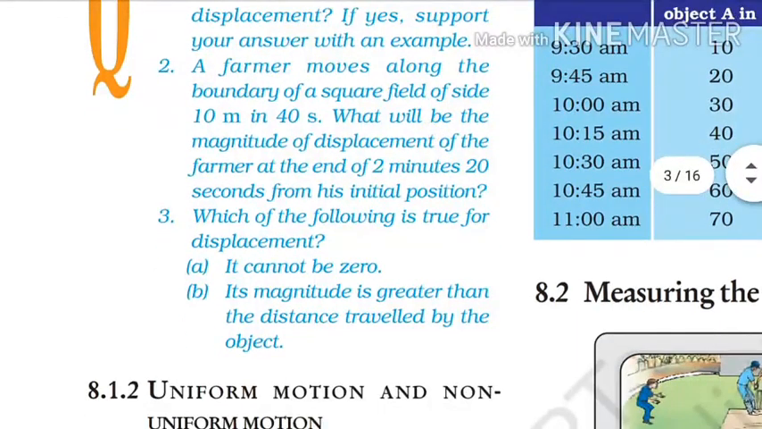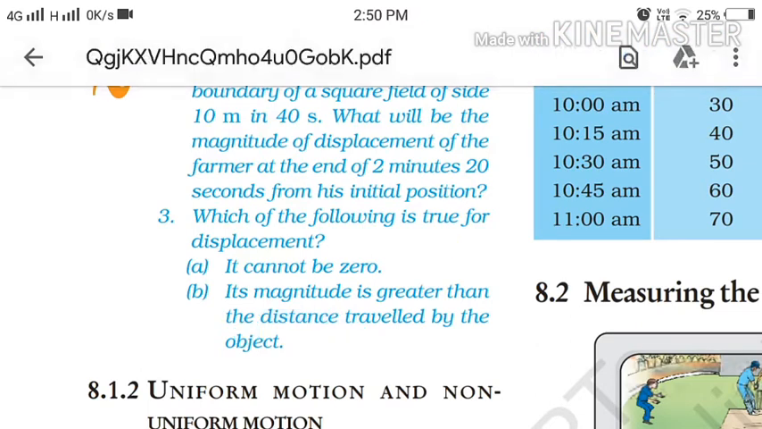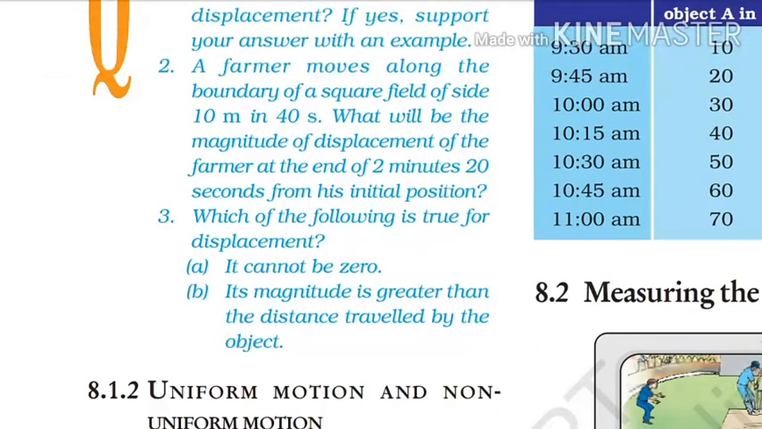Which of the following is true for displacement? First is, it cannot be zero. This is wrong. The displacement can be positive, negative or zero. Now B, its magnitude is greater than the distance traveled by the object. This is never possible.